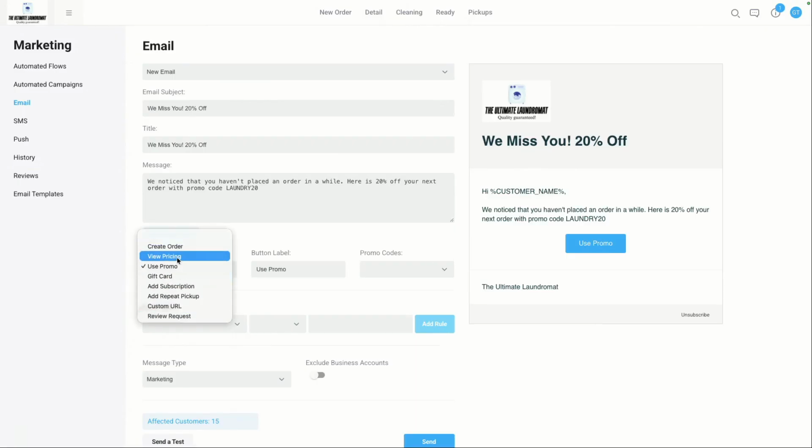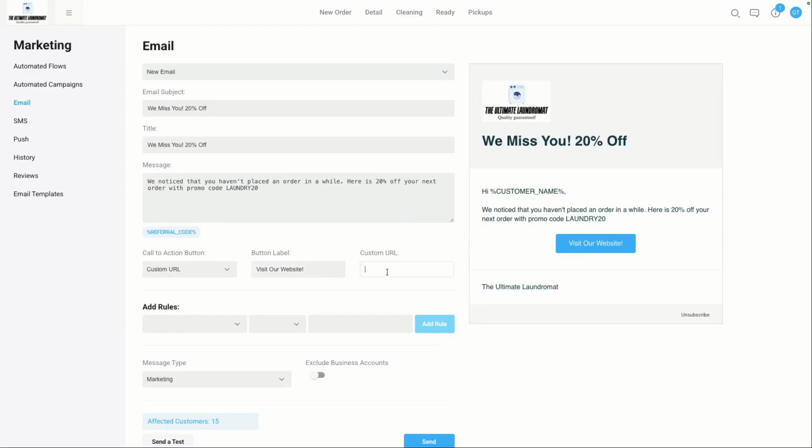You've got different options here. Maybe it's to see your pricing page and so on. But what you can also do, let's say, is direct customers specifically to the booking page of your website. Then there's absolutely nothing wrong with using the custom URL option, which I'm also a big fan of. So I could say here, visit our website.